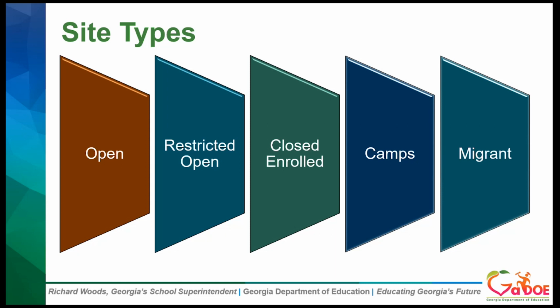So for our open sites, meals are going to be made available to all children in an area on a first come, first served basis. And of course, the site must be area eligible. In that case, all the meals served will be reimbursed at the free rate.